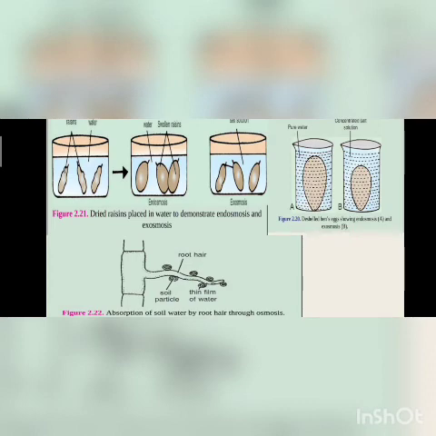Endosmosis takes place, meaning the amount of water outside the resin is higher, that's why it swells. Here exosmosis takes place because the amount of water inside the resin is higher than outside, that's why this shrinks. There is no change here. This is the isotonic solution. This is an example of egg, and an example of root hairs, how they take water through the osmosis process.